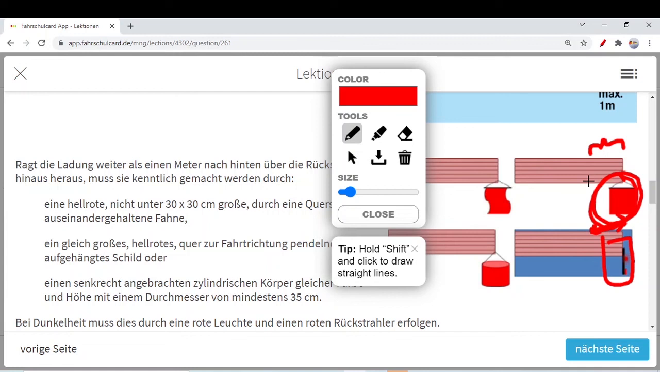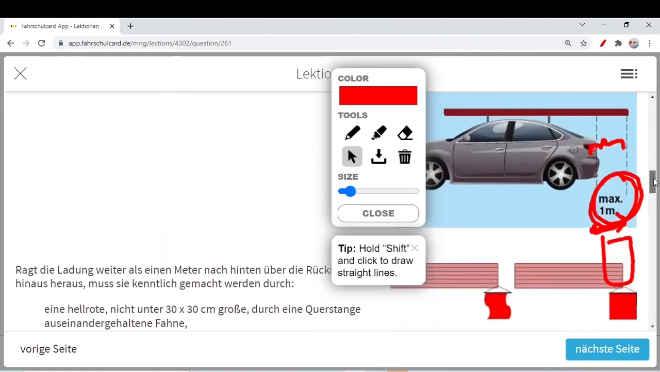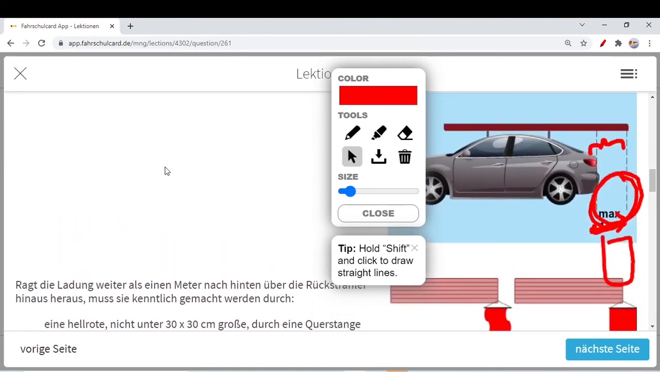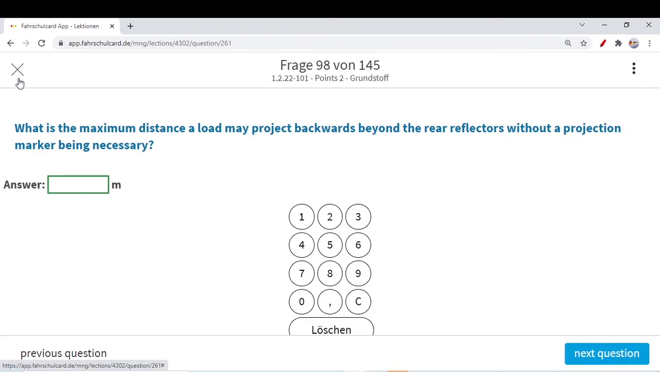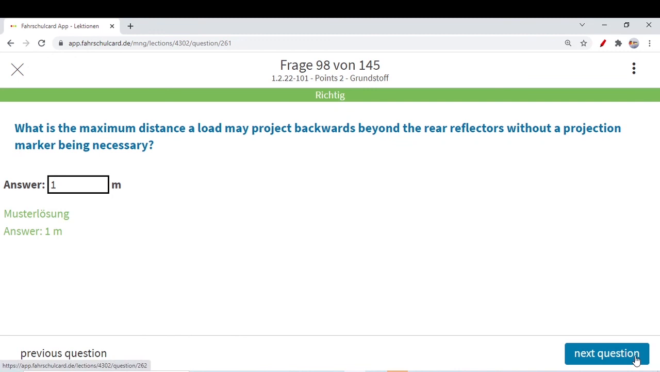But whenever the load towards the back side is greater than 1 meter, as we see currently here, it is 1 meter. But whenever it is greater than 1 meter, you have to do some particular markings. So here they are asking what is the maximum distance a load may project backward beyond the rear reflector without a projection marker. It's up to 1 meter. Up to 1 meter, you do not need to do extra markings.